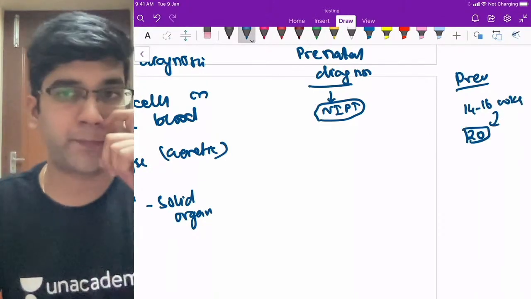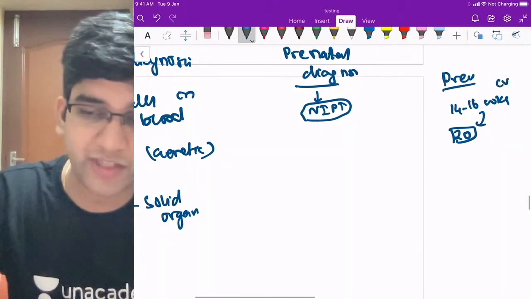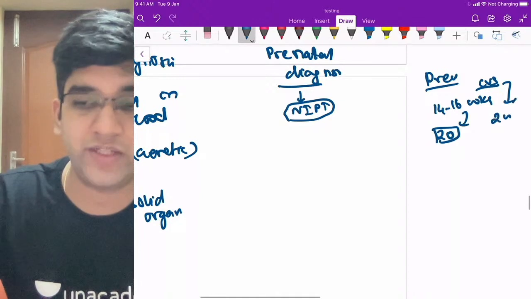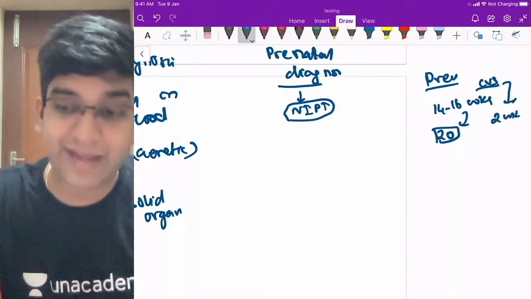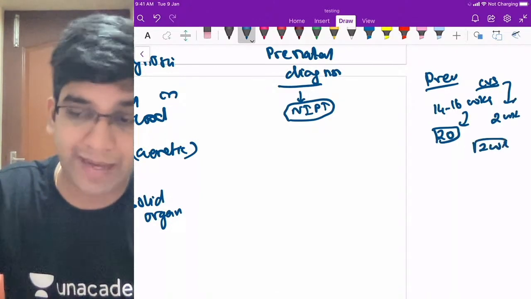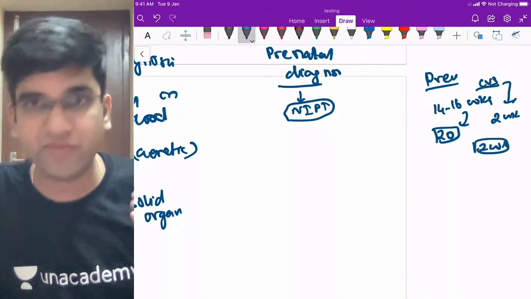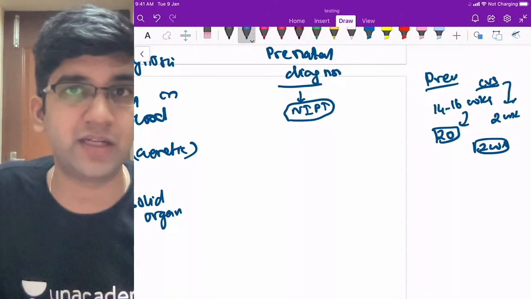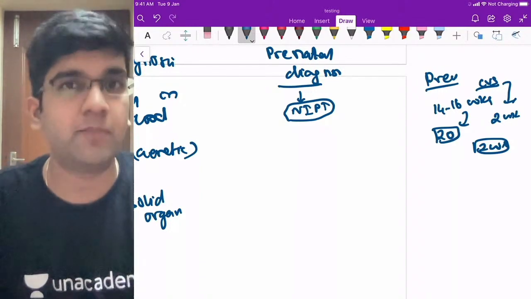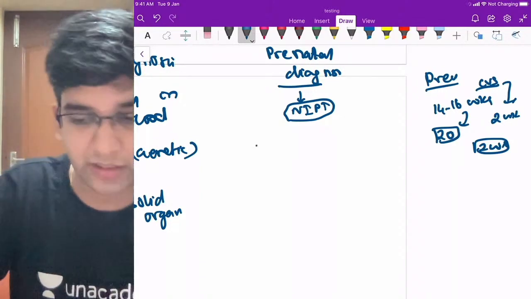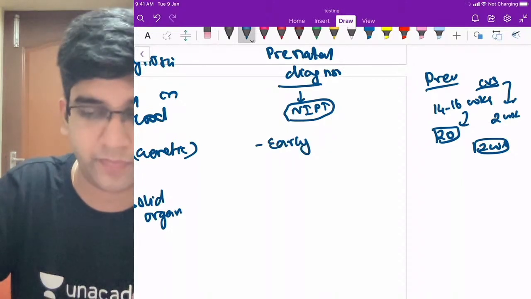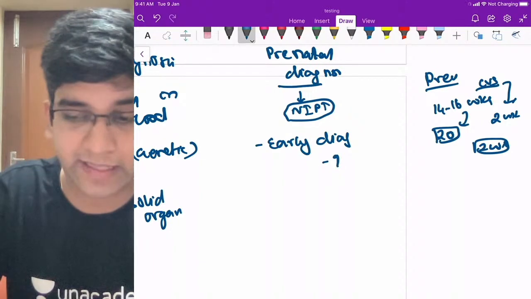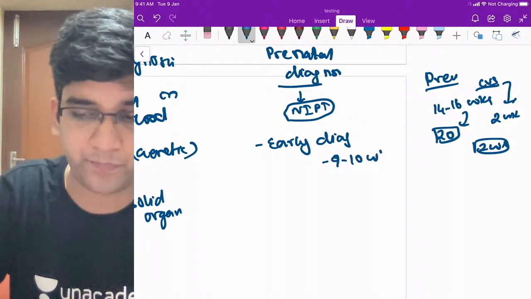It's just a month. And when you do a chorionic villus biopsy, it's not available everywhere. That itself will take 2 weeks to get reported. So I'm left with 2 weeks for the parents to decide whether they have to go on with the baby or abort the baby, which is very, very difficult. So I'm just giving them more pressure. That's why I wanted an early diagnosis. NIPT took care of that. NIPT can diagnose from the 9th to 10th week.